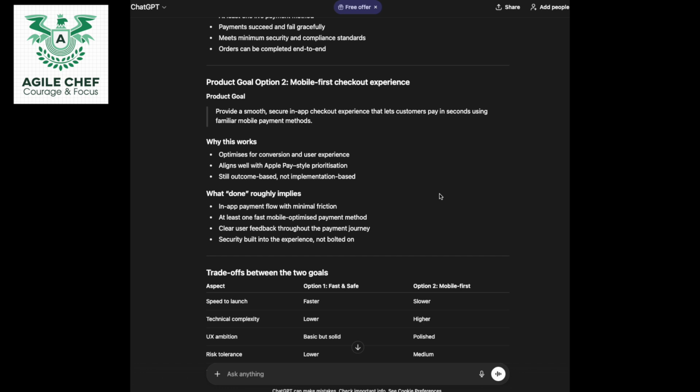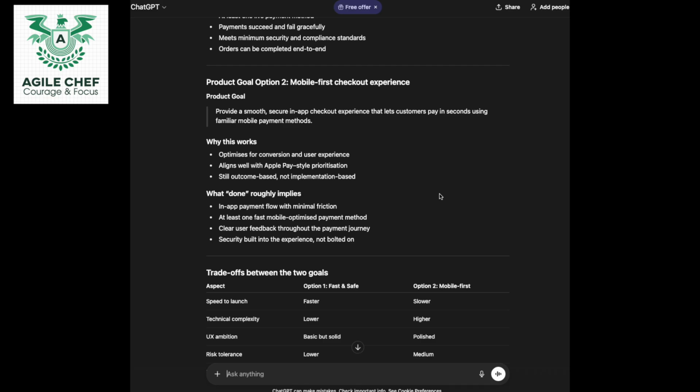Mobile first checkout experience. Product goal is provide a smooth, secure in-app checkout experience that lets customers pay in seconds using familiar mobile payment methods. Why this works: optimizes for conversion and user experience, aligns well with Apple Pay style prioritization, still outcome based, not implementation based.